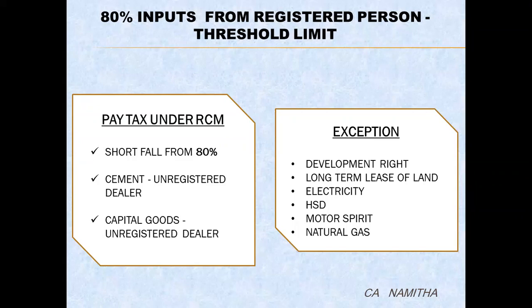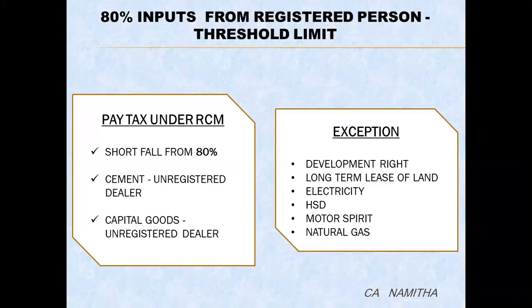If a promoter wants to avail the benefit of concessional rate of GST, then 80% of value of input and input services shall be received from registered suppliers only. Where the value of input and input services received from registered suppliers during the financial year falls short of the set threshold limit of 80%, then tax shall be paid by the promoter on such shortfall at the rate of 18% on RCM.